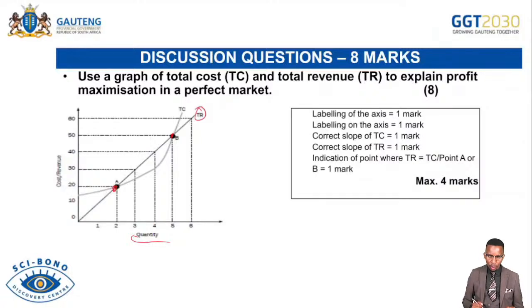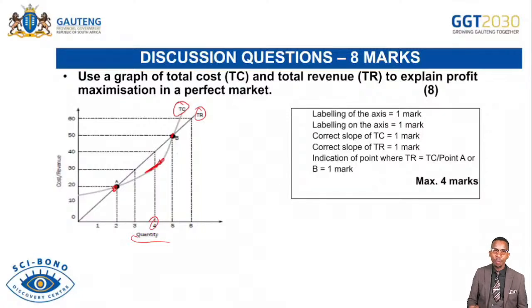However, where are we actually maximizing our profit? The profit is maximized at quantity 4, if I'm not mistaken, where the total revenue is furthest away from total cost. You can see in this position the TR is far away from TC.